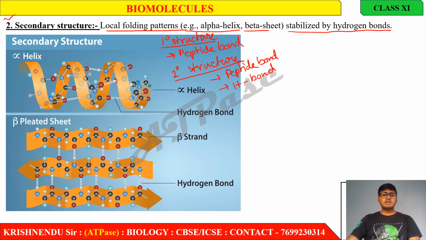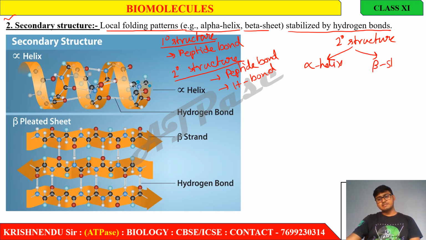Now, what types of secondary structure are present? Secondary structure is of two types: alpha helix and beta sheet.